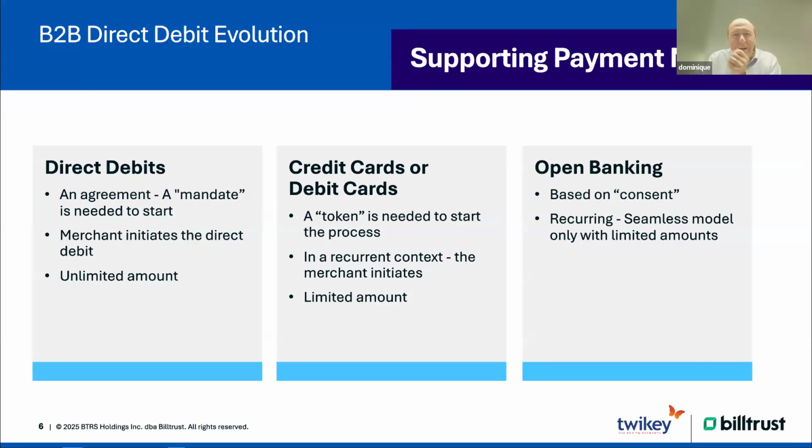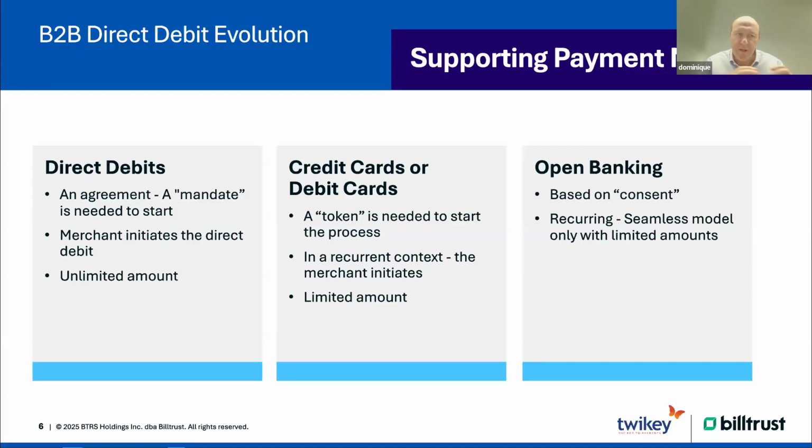Second thing is credit cards or debit cards. Credit cards are already used a lot in a B2C context, you see it also with Netflix. They do mostly credit card charging. Credit cards are often used in B2C context, a little bit less in B2B context, but parties like Amazon still use credit cards for collecting money from your account if you take the services of AWS.